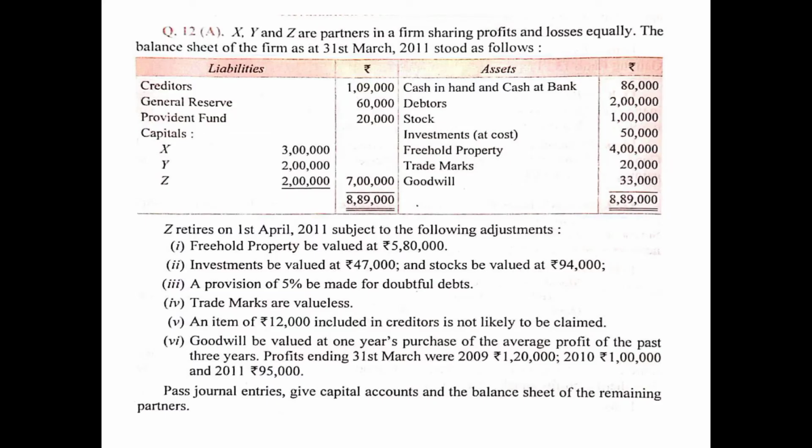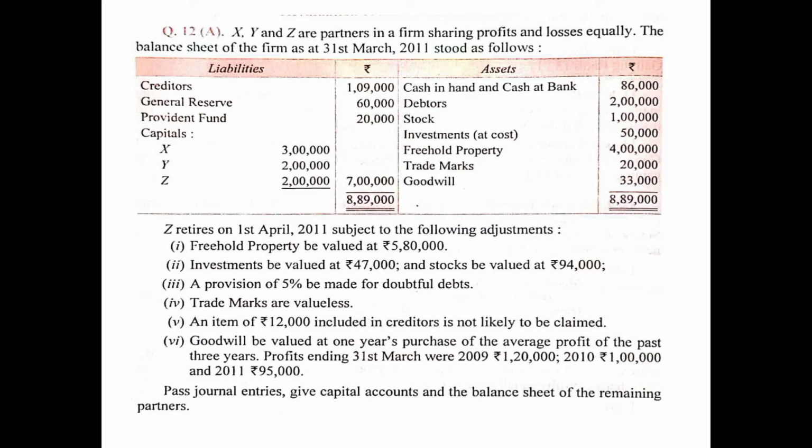Let us discuss the question. This is practical question number 12A of your accounts book. It says, X, Y, and Z are partners in a firm sharing profits and losses equally. The balance sheet of the firm as at 31st March 2011 stood as follows.